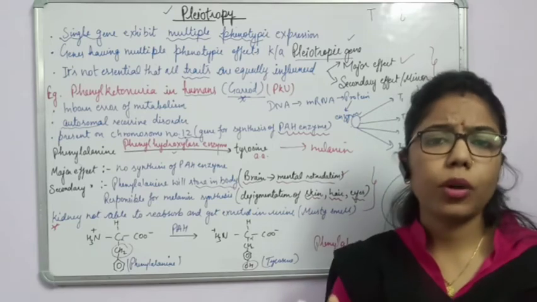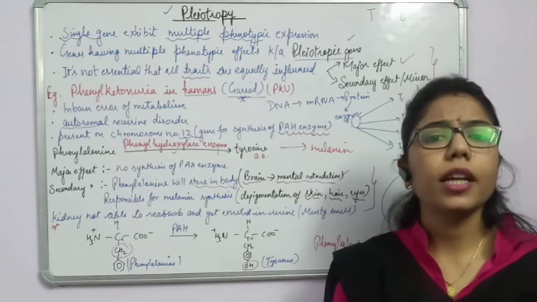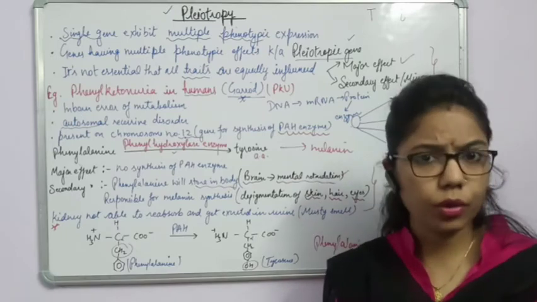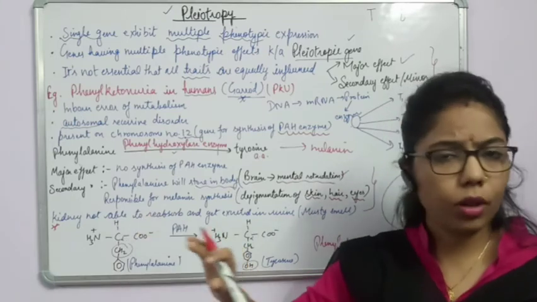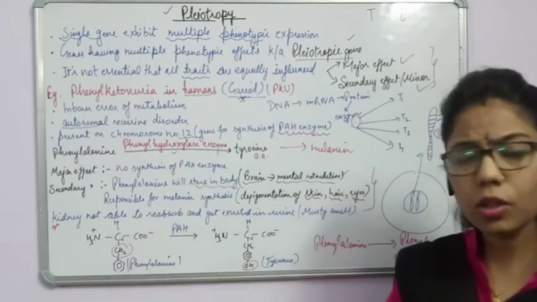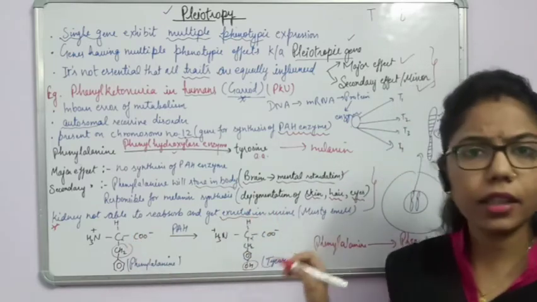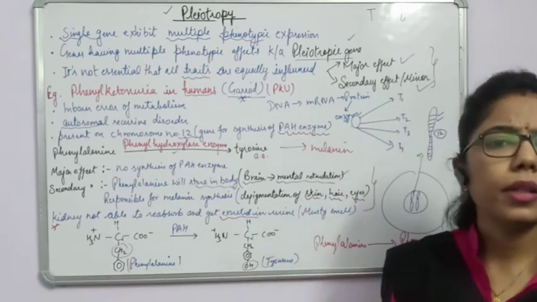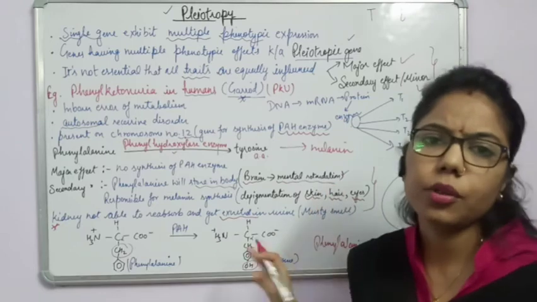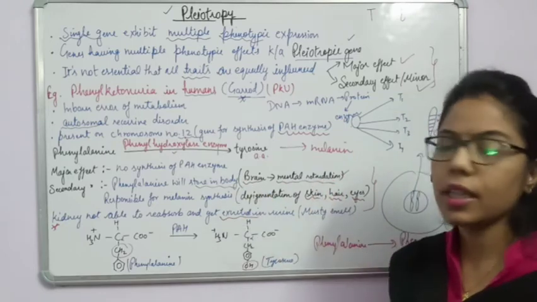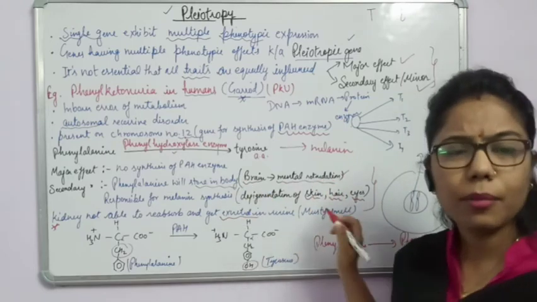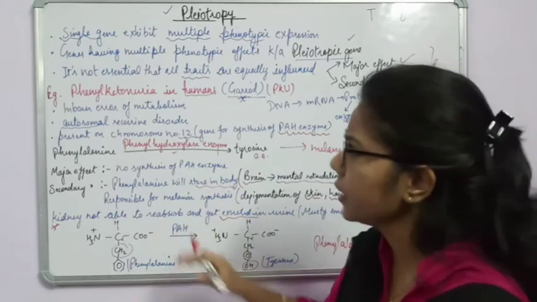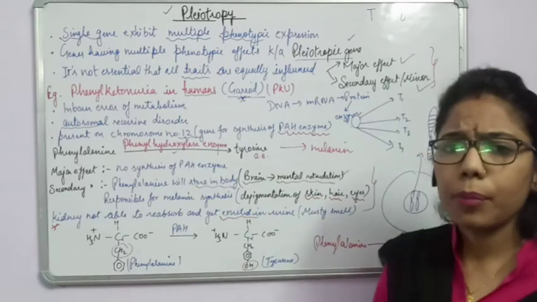वो चीज़ें जो हमारी बॉडी के लिए important हैं, so it will get reabsorbed. But those things which are not useful, what will happen? Kidneys will not be able to reabsorb, and instead of that it gets excreted in the urine, and when it gets excreted in the urine, there will be some musty smell of that particular urine. So the diseased person has urine which is smelling musty, right? So these are the things which are related to pleiotropy.